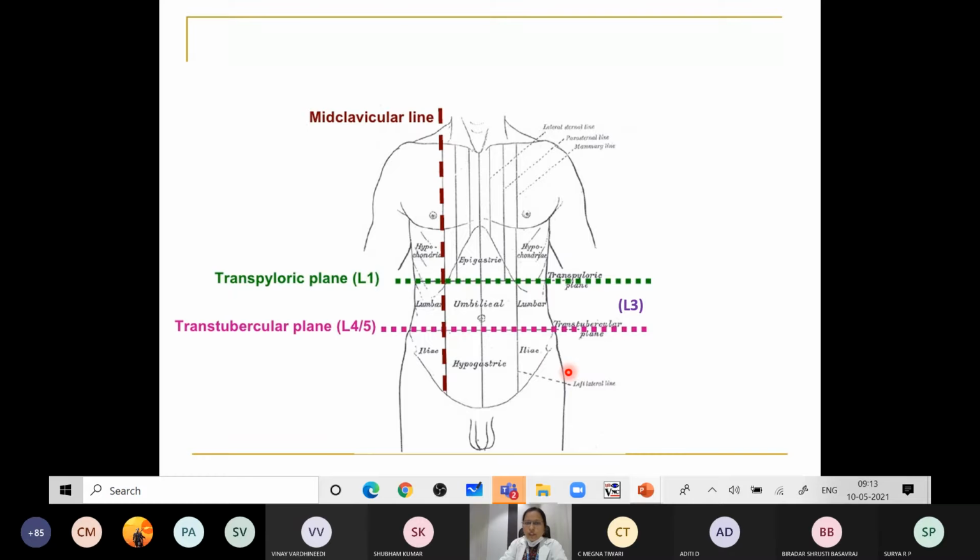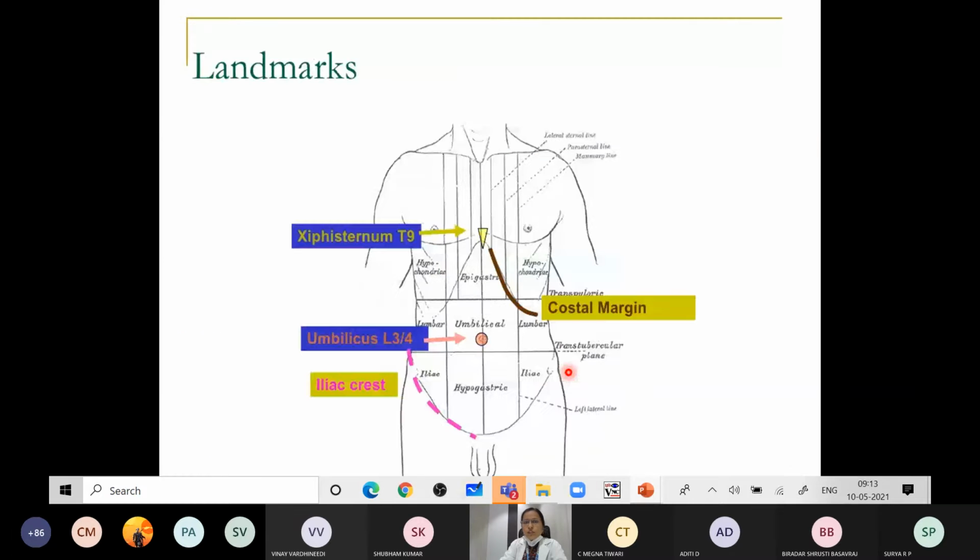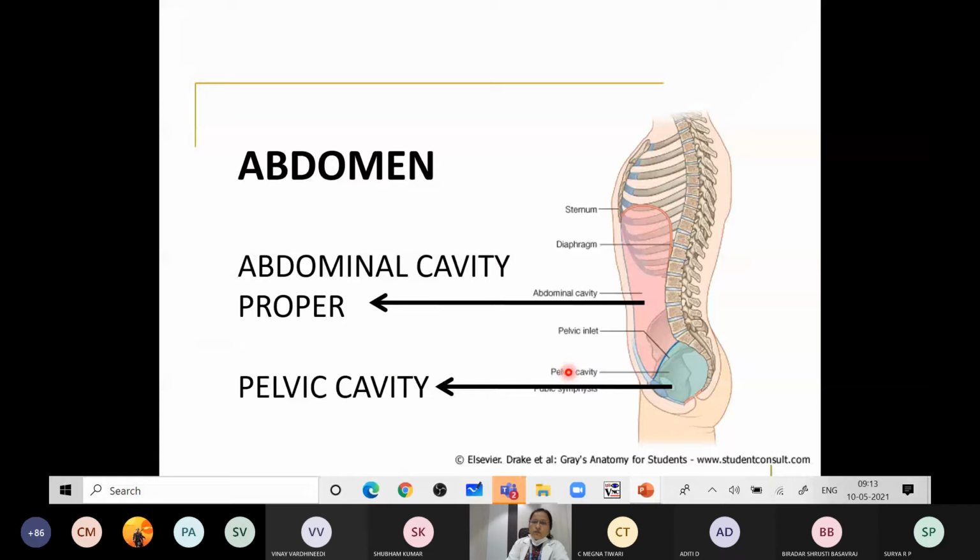Before going to the planes, let's discuss the walls of the abdomen. What are the walls of the abdomen? Anteriorly, posteriorly, the roof and the floor. The roof is formed by the diaphragm. This part moves up and down with respiration, which alters the intrathoracic and intra-abdominal pressures. So this is the roof of the abdomen, and this is the floor of the abdomen.